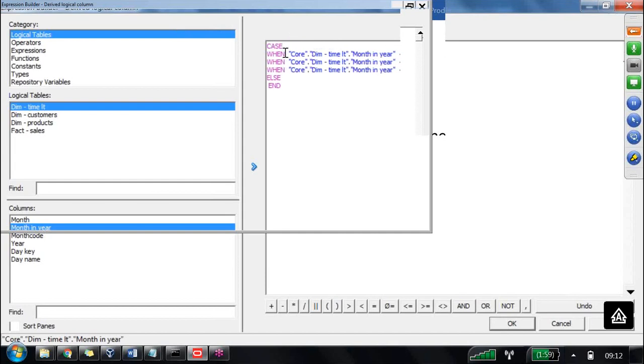Then less than 7, if it is less than 7, then what is it? Quarter 2. If it is less than 10, what is it? Quarter 3. Else what is it? Quarter 4. That's right. Now we provide here all the things we provided. Then click on here, okay.